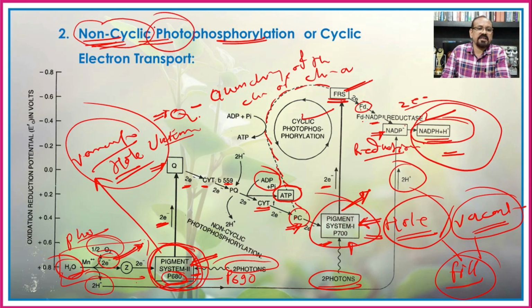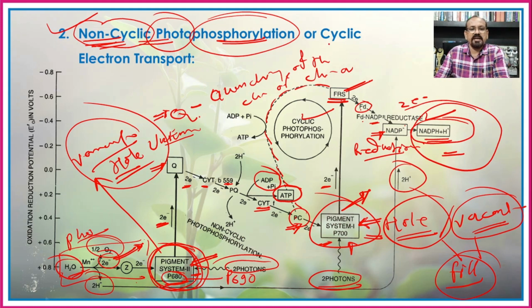As earlier we have seen, photo means the light and phosphorylation means the formation of the high energy phosphate, but during this process the electron does not come back to its original position, and hence it is a non-cyclic photophosphorylation, or again it is known as the non-cyclic electron transport.